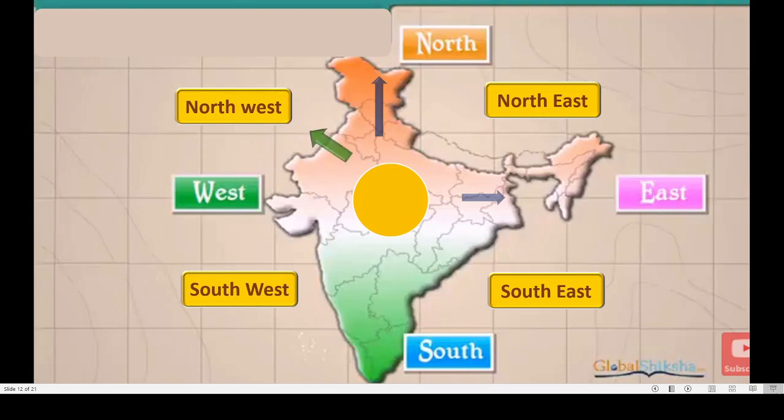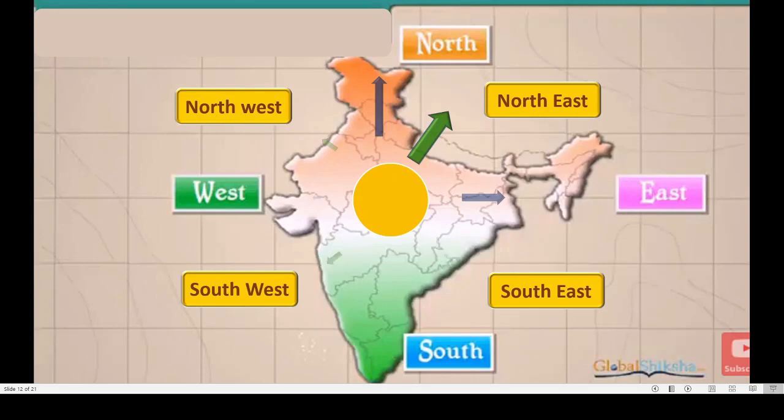Then this is northwest, see Rajasthan, correct? And here this is northeast, this is southeast. Bay of Bengal is at southeast.